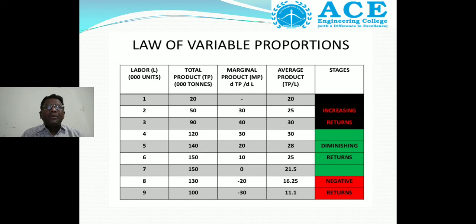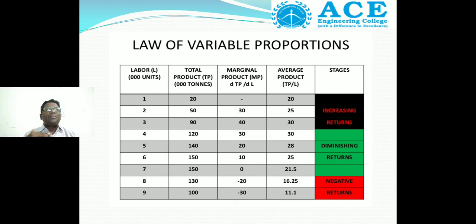So from this table we conclude that initially the total product increases, but for the 6th and 7th labor it is constant, or the marginal product is 0.